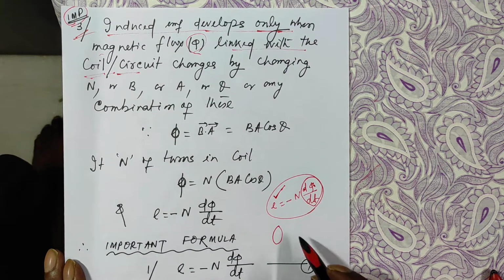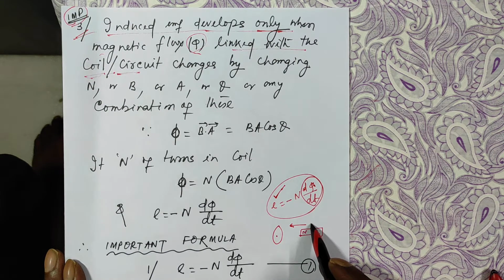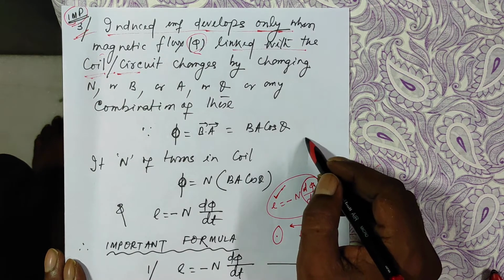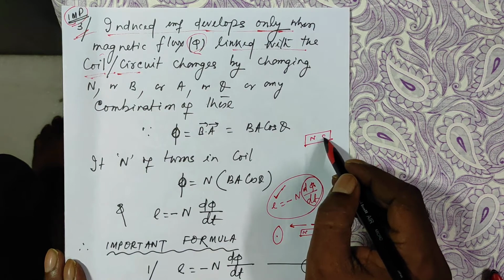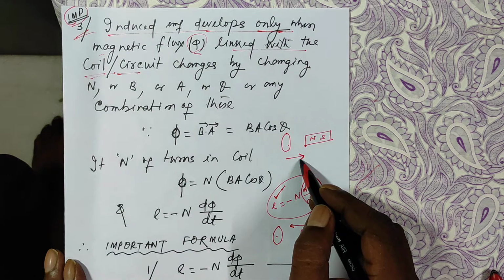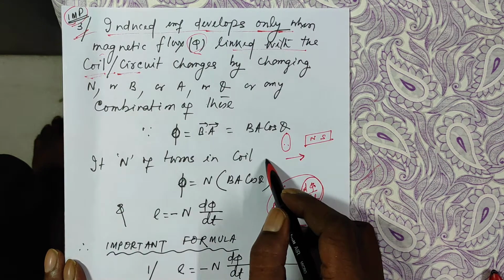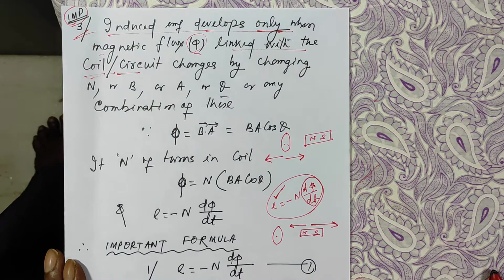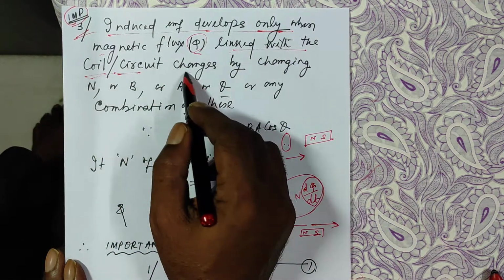If there is a coil like this, there is a north pole here, south pole, and this magnet comes nearer, the number of lines of force passing through this coil increases. If you take this magnet to this side, the flux passing through the coil decreases. Or if you keep the magnet at rest, and here is a coil, and you bring the coil towards the magnet, then the flux through the coil increases. If you take the coil away from the magnet, then the flux decreases. It means whenever there is relative motion between the coil and the magnet, there is a change of flux linked to the coil.